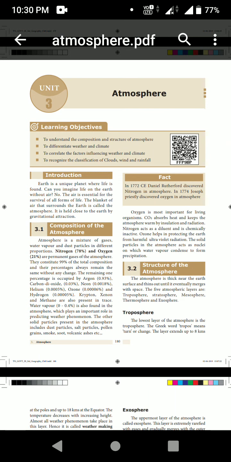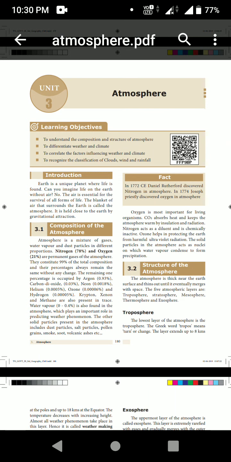Next, who discovered oxygen in the atmosphere? Joseph Priestley. Next one, which is the most important gas for living organisms? That is oxygen. Oxygen is most important for living organisms. We all take in oxygen and breathe out carbon dioxide, isn't it? So in the atmosphere we have this oxygen also. Which is the most important gas for living organisms?